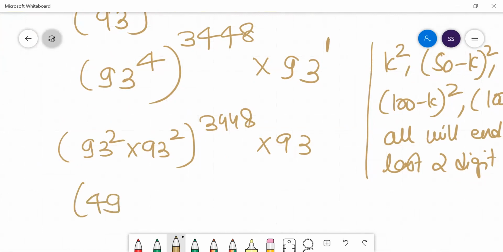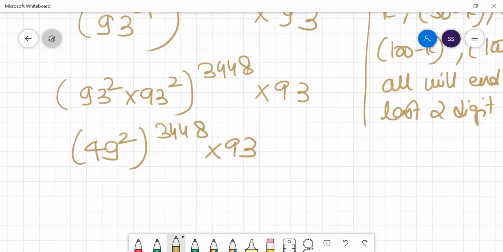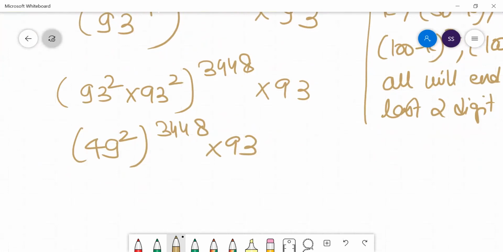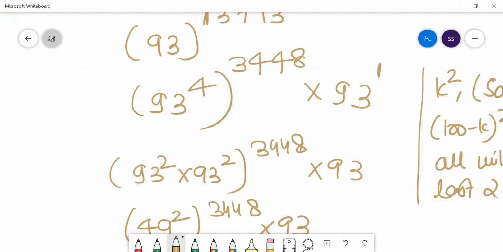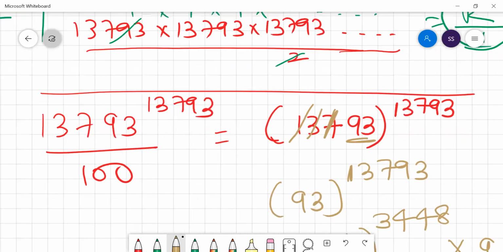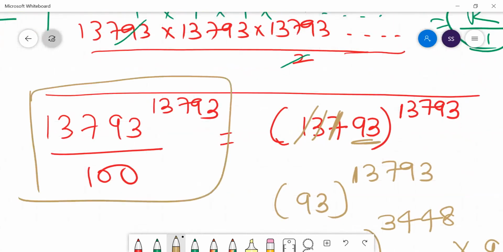So this is nothing but 49 squared to the power 3448, into 93. What is 49 squared? 49 squared is 2401, so you can write this as 01, the last two digits, to the power 3448, into 93. Now 1 to the power any number is 1 only. So the last two digits of this number would be 93. If you divide this number by 100, the remainder would be 93 only.